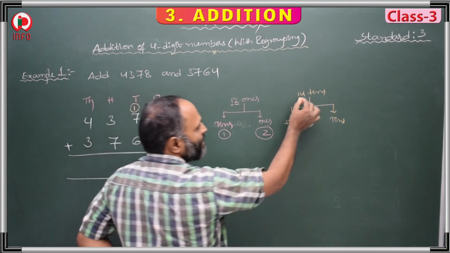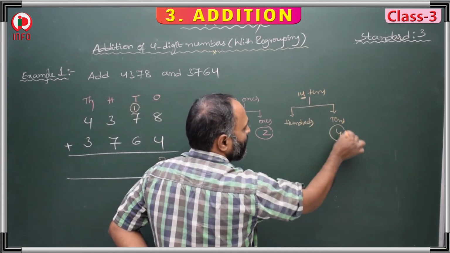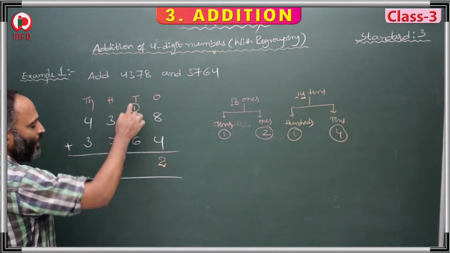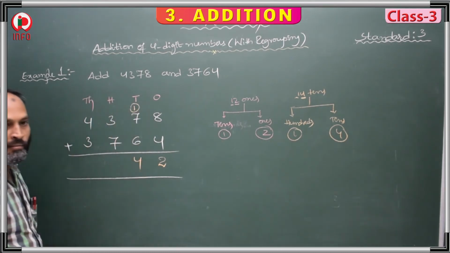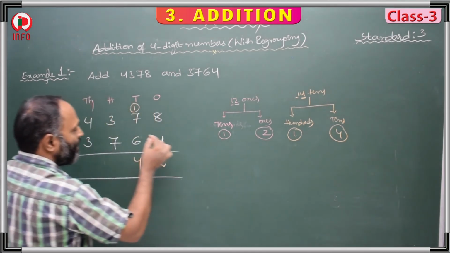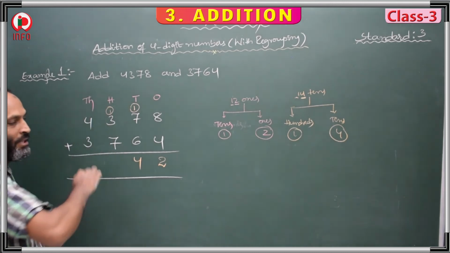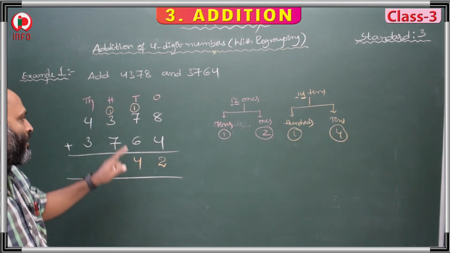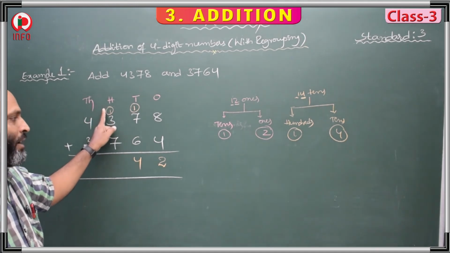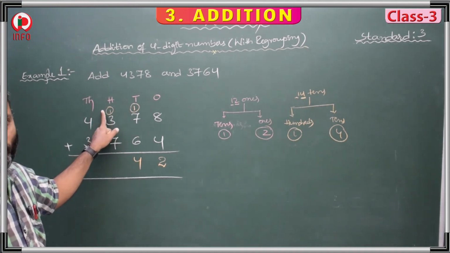This shows tens, 4 tens and 1 hundred. In 14 we keep 4 here, and the 1 we keep in the next place, on top of the hundreds place, on top of 3. Very next place value is 100. In the next place value we have to take 1.